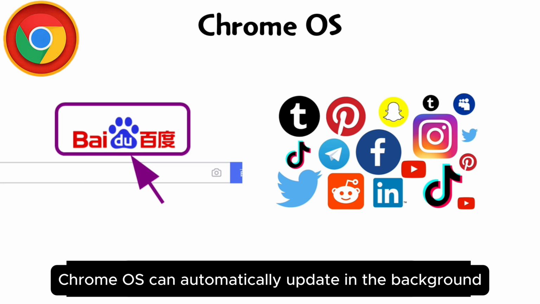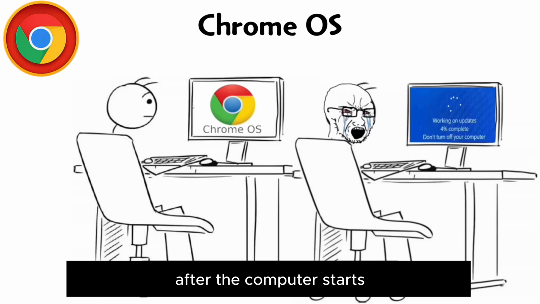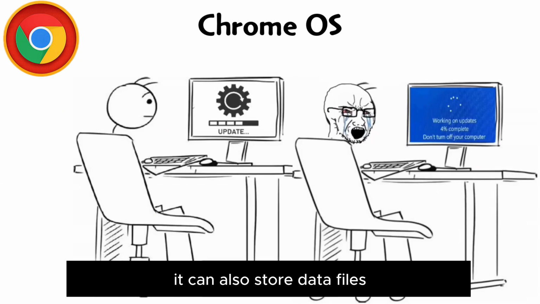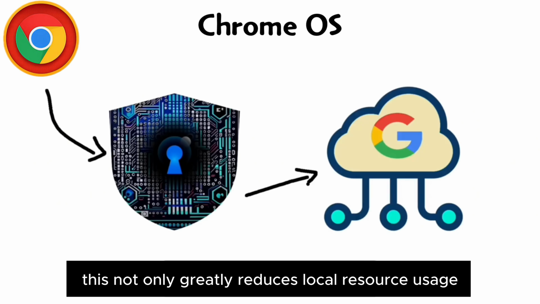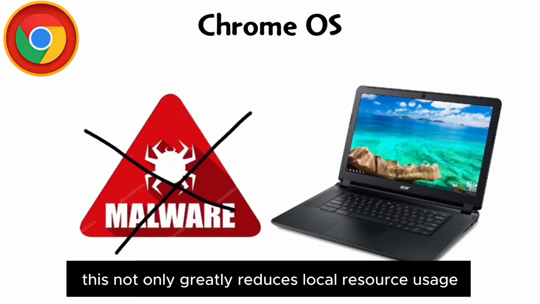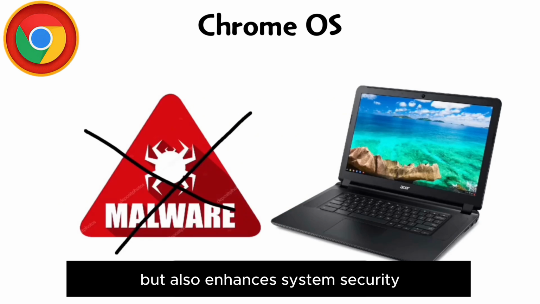Chrome OS can automatically update in the background after the computer starts. It can also store data, files, etc. on Google servers by default. This not only greatly reduces local resource usage, but also enhances system security.